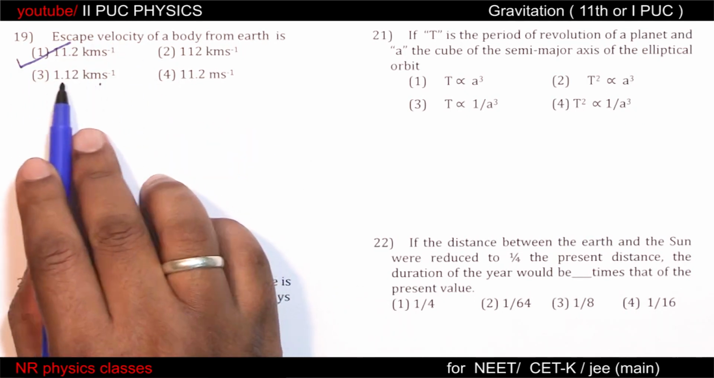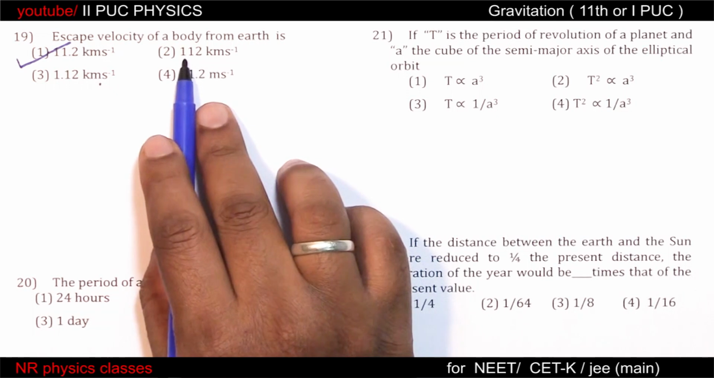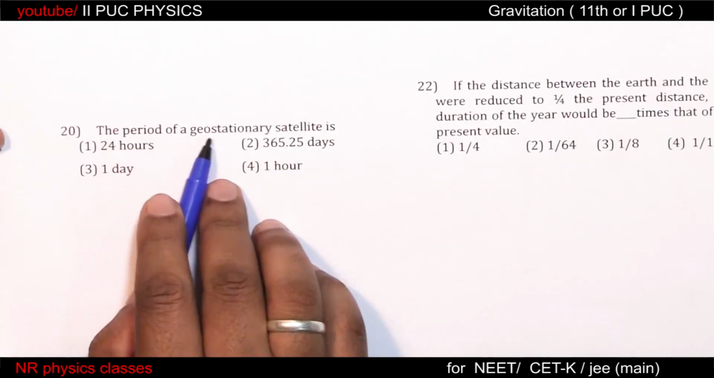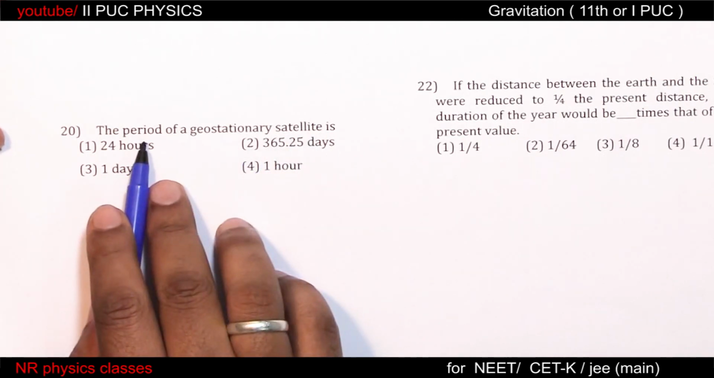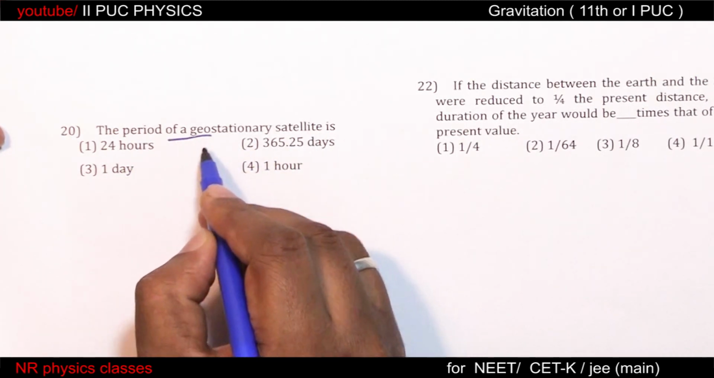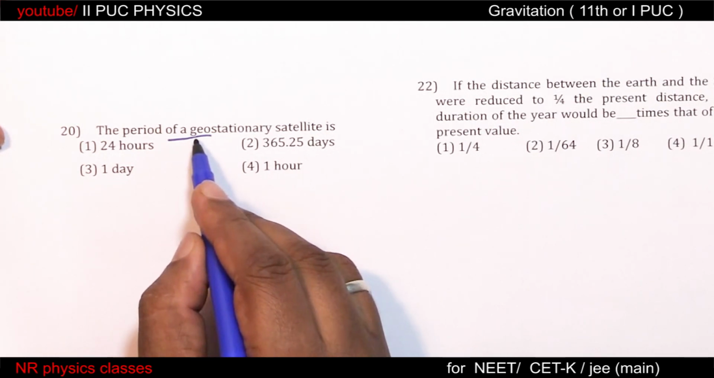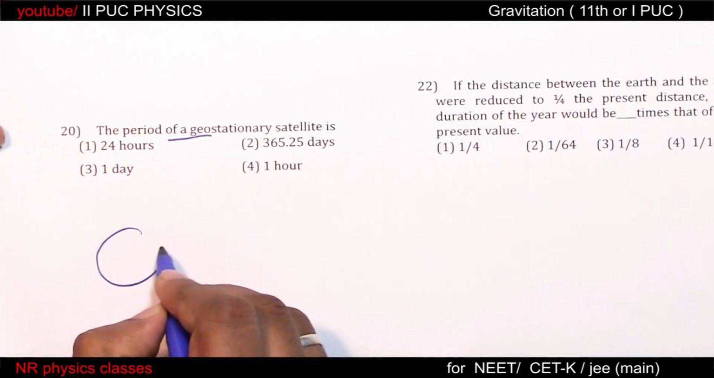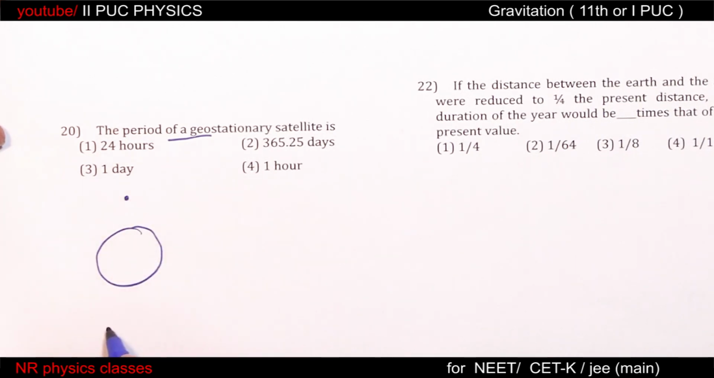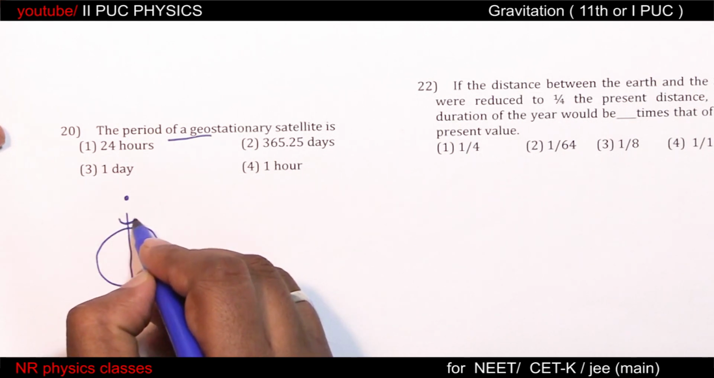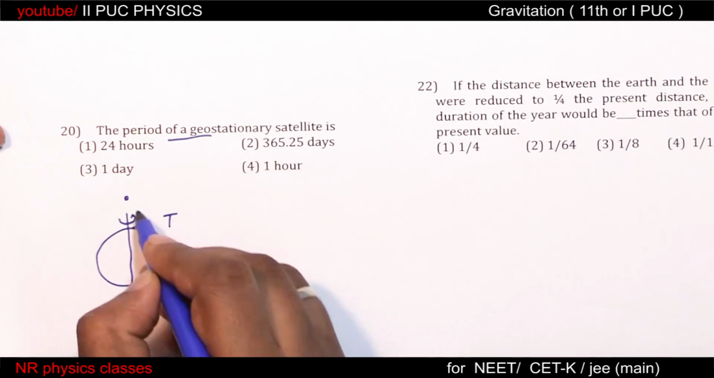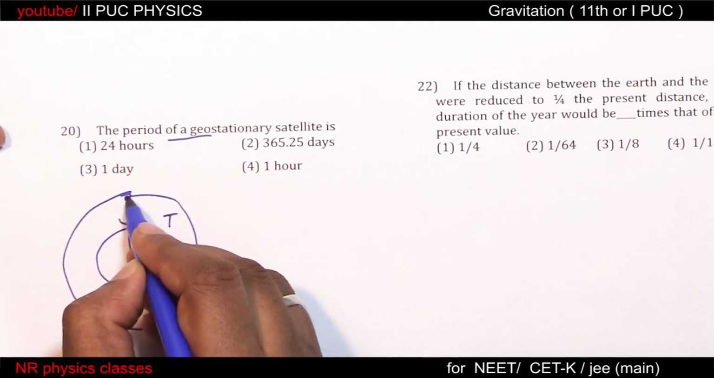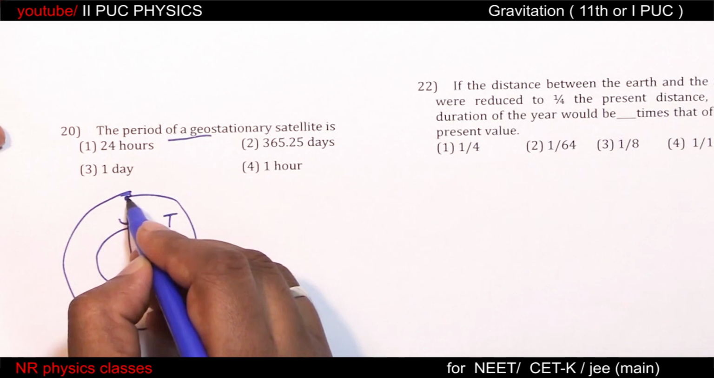This is 11.2, just meters per second. The period of a geostationary satellite is, geostationary means it should appear to be stationary with respect to a place. If this is the Earth, this is the position of the satellite. If the time period of revolution of Earth is T, then the time period of the satellite should be T. Then every time this satellite appears to be fixed above this place.